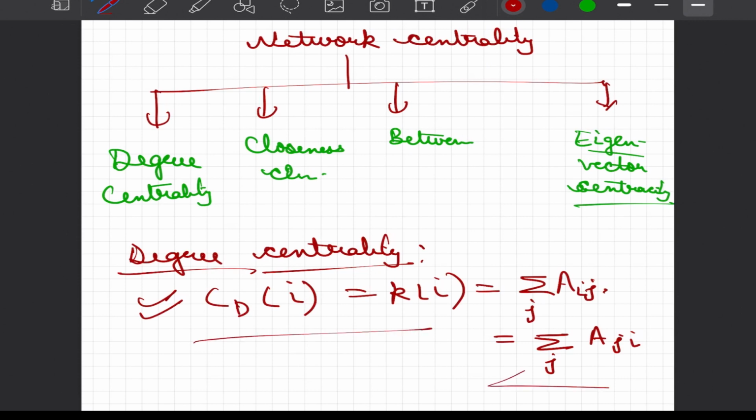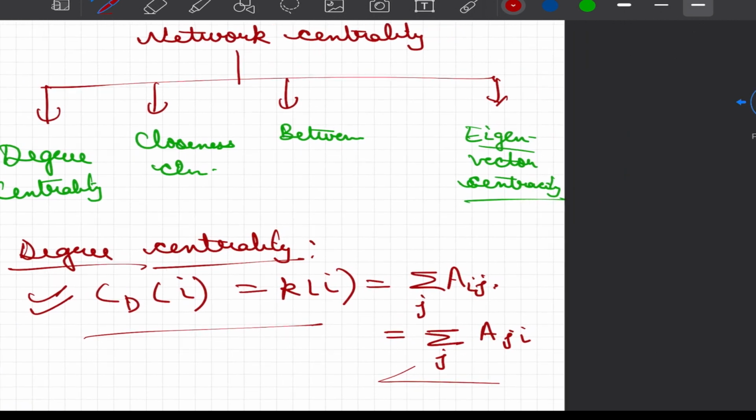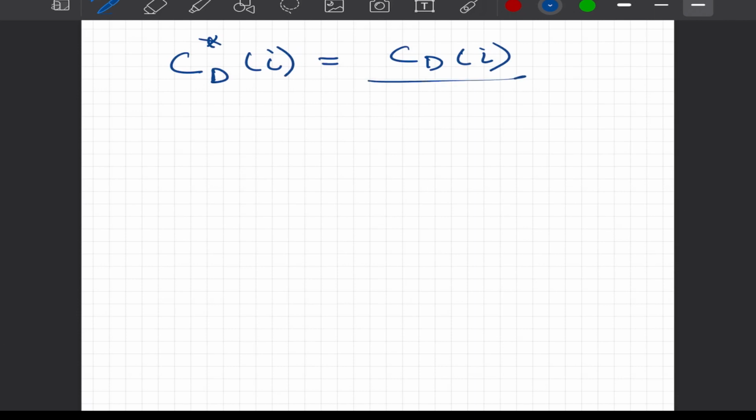However, if we use this in its pure form, there is a limitation, because sometimes we want to compare two networks of different size, and if one network has a disproportionately large number of nodes in comparison to the other, the degree centrality is going to be higher for all the nodes in that larger network, and hence we cannot do a one-to-one comparison. So what we do is normalize, and we say that the normalized degree centrality of node i is C_D(i) divided by the maximum possible value of degree of a particular node.